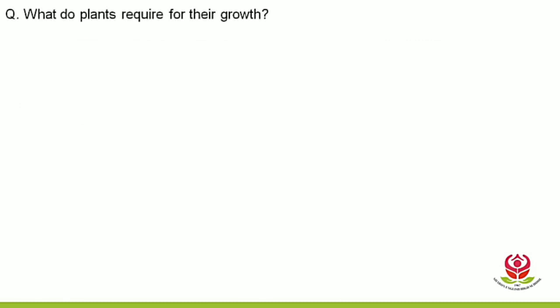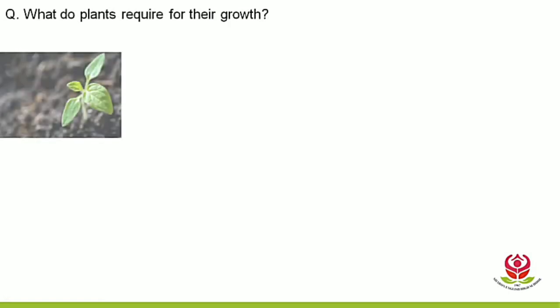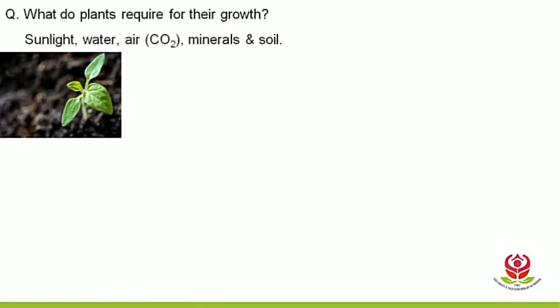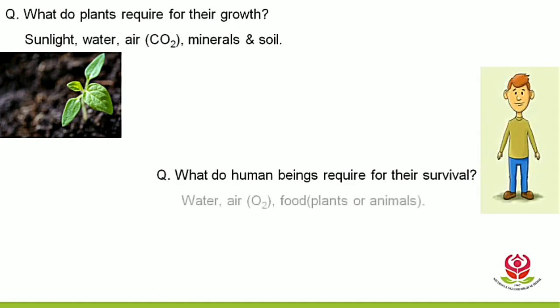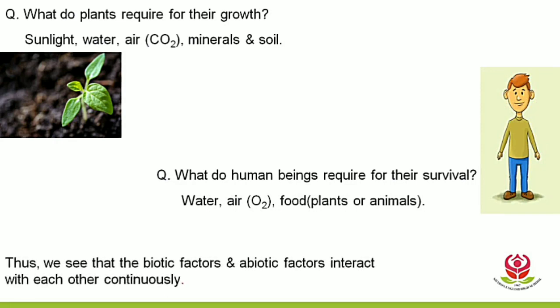So what do plants require for their growth? Yes, sunlight, water, carbon dioxide from air, minerals and soil. What do human beings require for their survival? Yes, water, oxygen from air, food from plants or animals. Thus we see that the biotic and the abiotic factors are interacting with each other continuously.